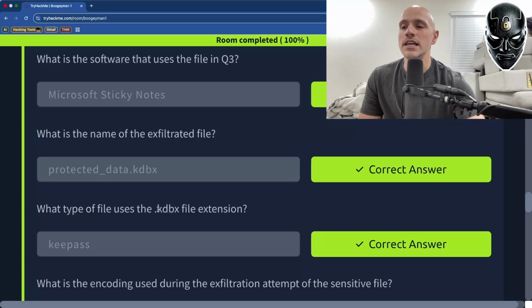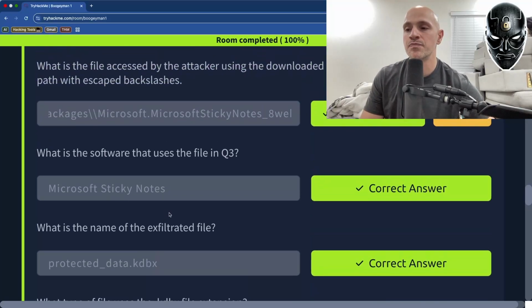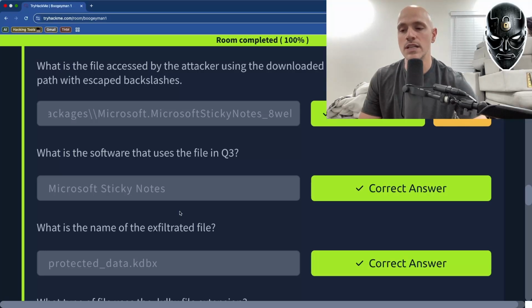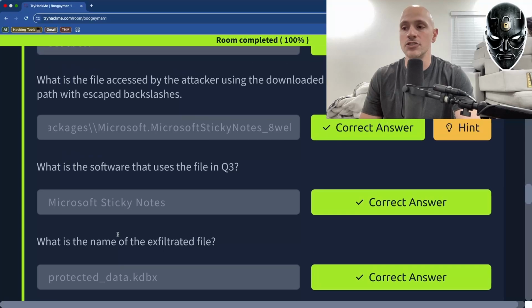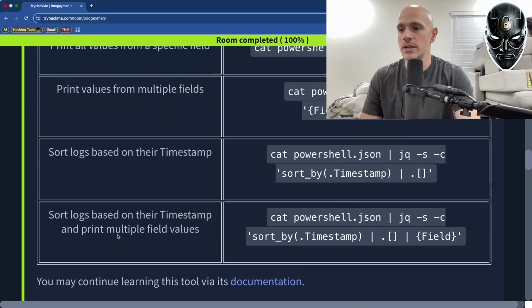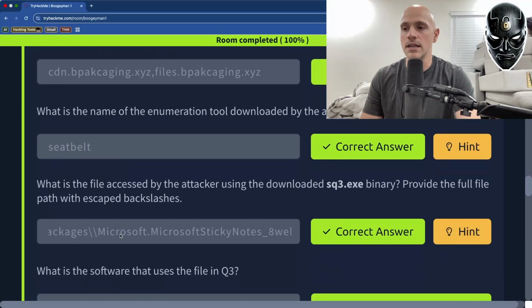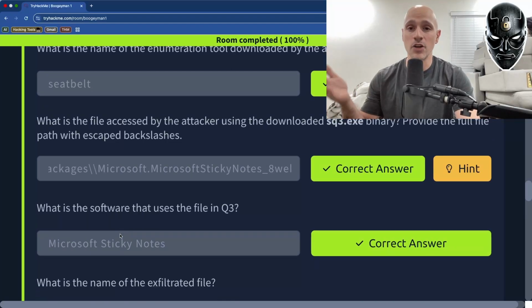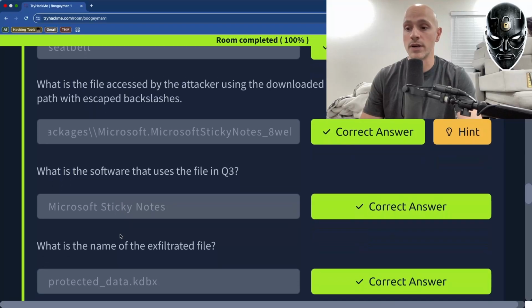I was looking for the name of the website that they used, bpackaging.xyz, as well as files.bpackaging.xyz, and there were a few different extensions that we searched. We looked for J Westcott, and you can literally go and look at all of the details of this because I outline every single one of these things. I'm just doing a review right here.